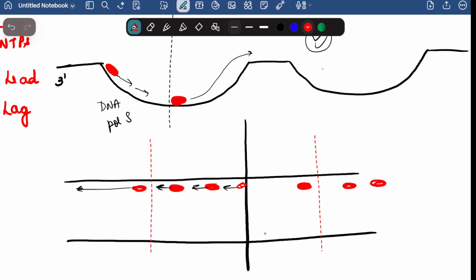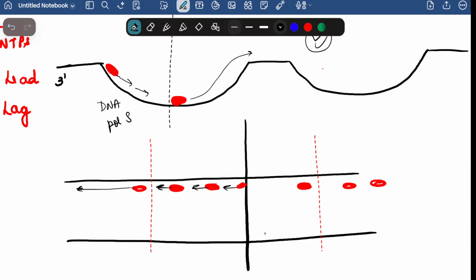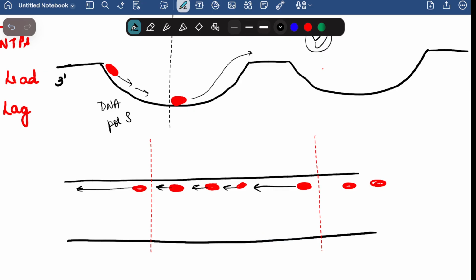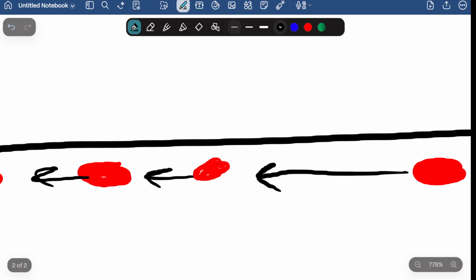Let's make one more primer here. And here it will again be the leading strand. Now as these ARS are united, this part remains. This particular part is not joined, and here the nick forms.